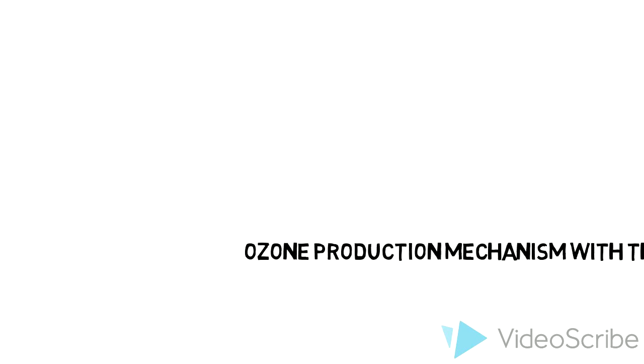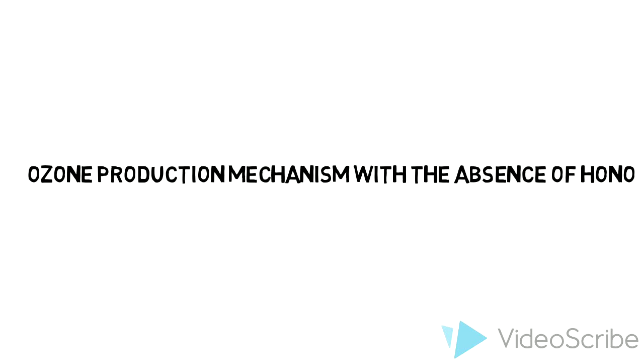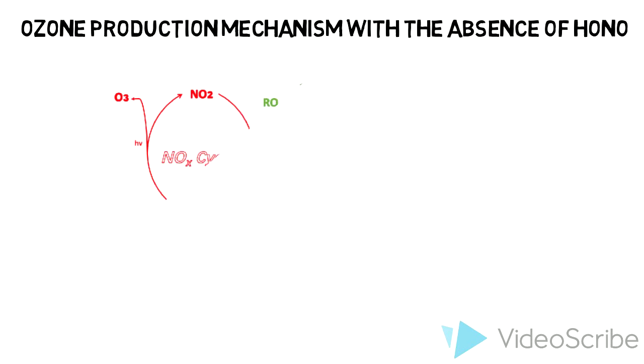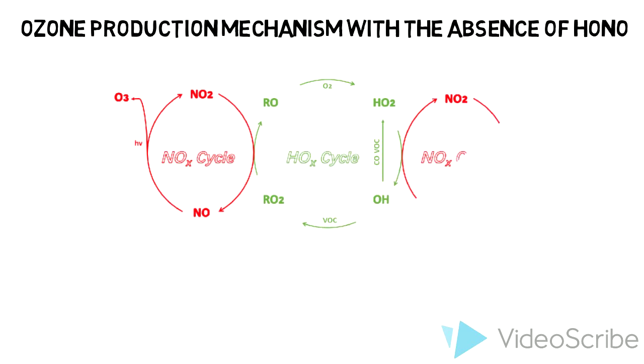Okay, after the introduction of HONO sources, let's come to the ozone formation mechanism. First, just a review of what we have learned in our class. The NOx cycle and HOx cycle are the two dominant pathways for the tropospheric ozone production. Here, ozone production process is dominated by the oxidation of chemicals such as carbon monoxide and methane.